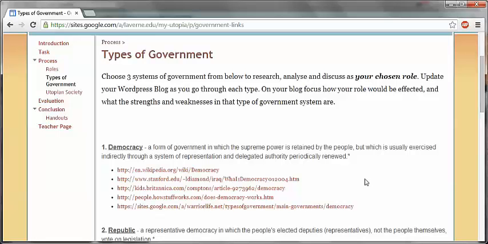Then they would be commenting on each other's blogs so that they all know what each is doing and talking about. Once they've written their posts, they have to go back and see what their group mates are discussing about the same governments they had talked about. After they're done with that, I want them to start thinking about what they want in their utopian society.